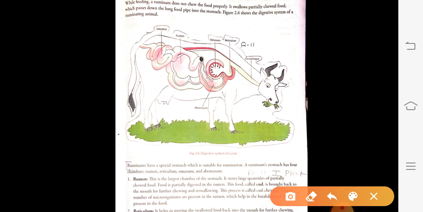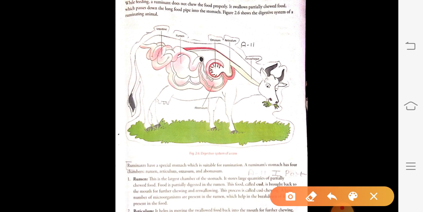Whenever the ruminants eat the food, this partially chewed food is also called cud. And chewing this partially chewed food is called cud chewing.